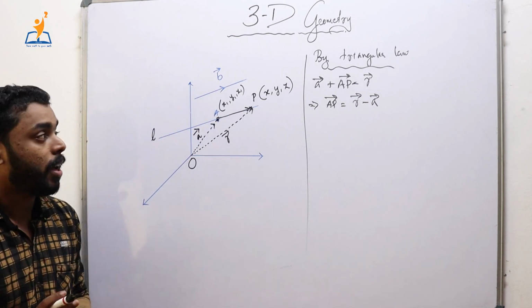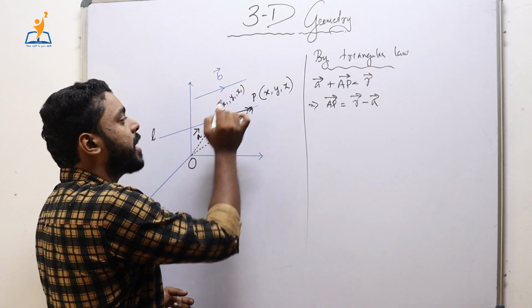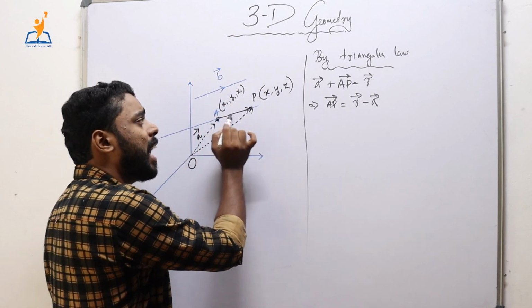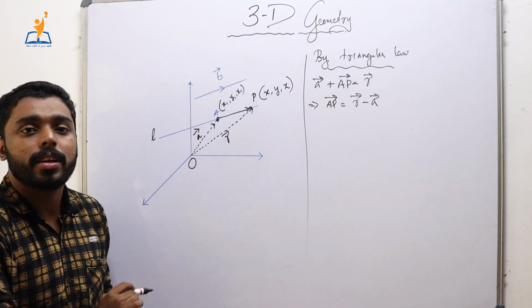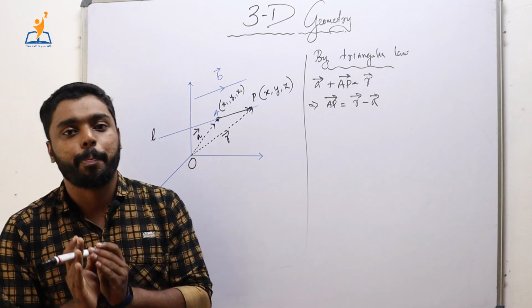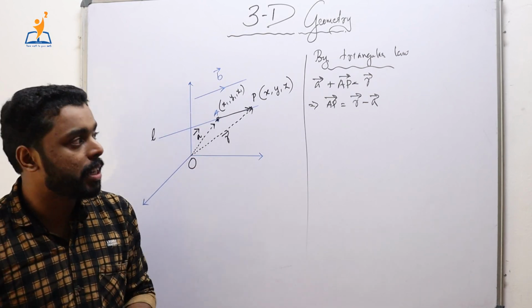Okay, let it be there. But there is another condition. The condition is that this entire line is parallel to b, which means AP is also parallel to b. We learned in vector algebra that two vectors are parallel if and only if one vector is a scalar multiple of the other vector.